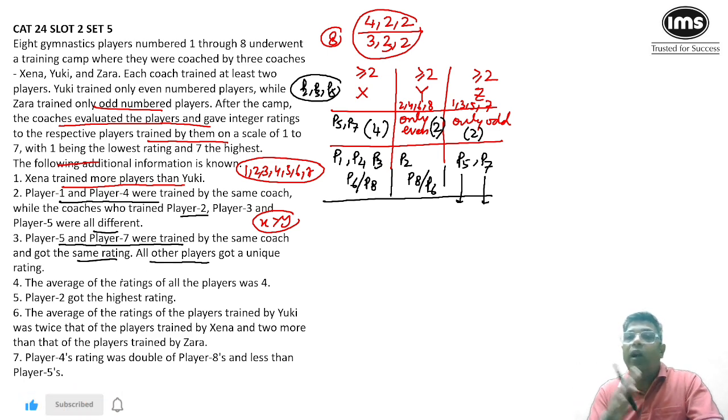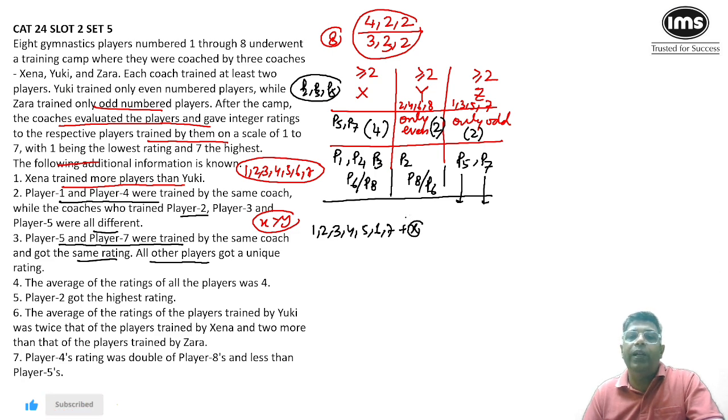It means from 1 to 7, there are 7 numbers. So these 2 players have got the same number and the rest of them have got different numbers. Now that's an interesting point. Suppose P5 and P7 are going to get the same rating and the rest of them are going to get unique ratings. So all values from 1 to 7 will get consumed and one of them will get repeated.